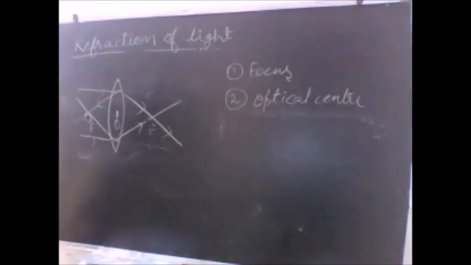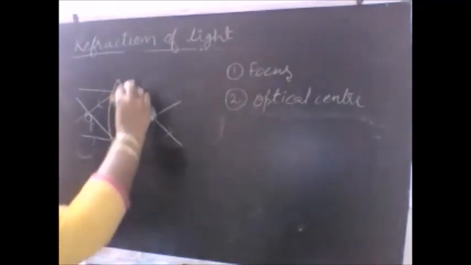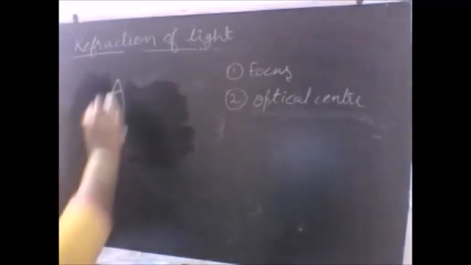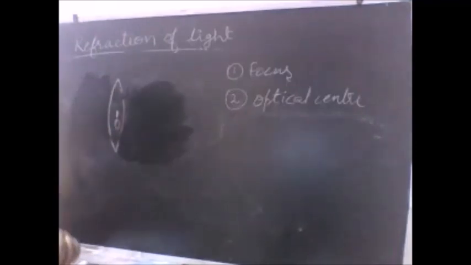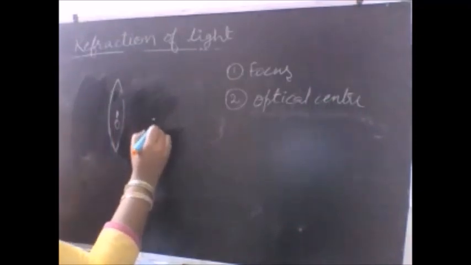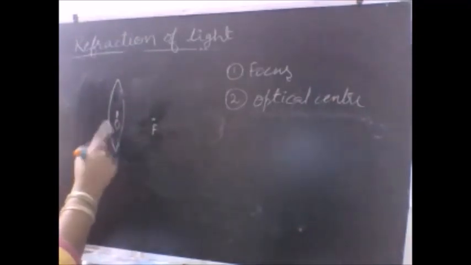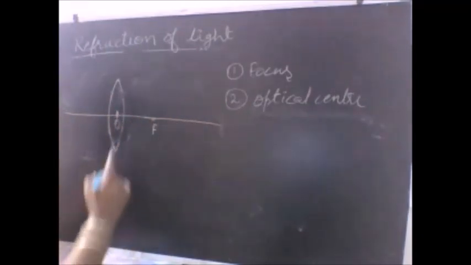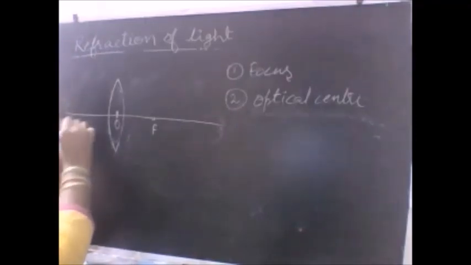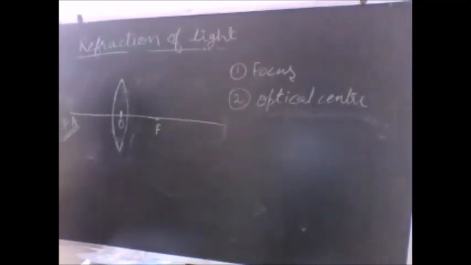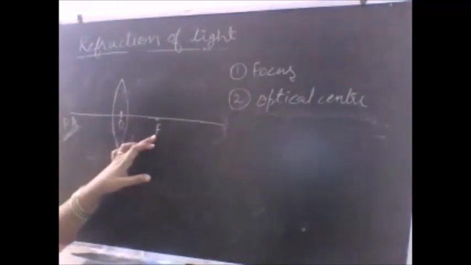Another term that we can define from here is that once we are aware of the focus and the optical center, we are now in a better position to define a term that we call the principal axis, like we did in the case of a mirror. I am aware of the point focus, I know the optical center. If I join both the points by a straight line, this straight line is known as the principal axis. So what is the principal axis? It is a straight line joining the optical center and the focus.